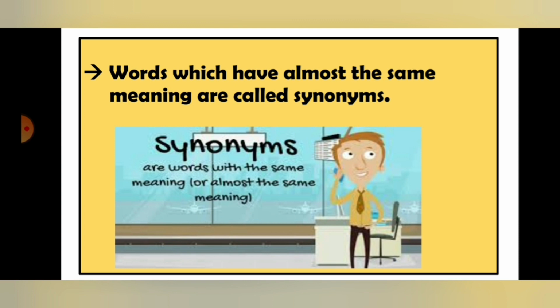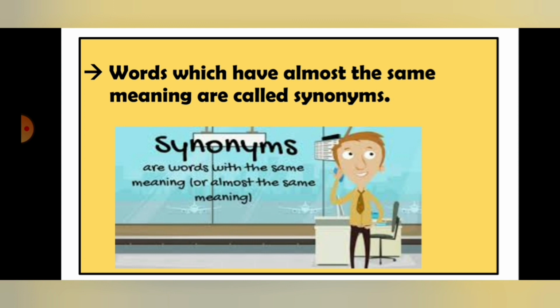So both the definitions of synonyms are correct here. You can write the definition exactly from the book, or you can write this definition that you can see in this picture, okay? Just your definition should be correct and the sentence structure should be correct, okay? So this is the definition of synonym, that's all.